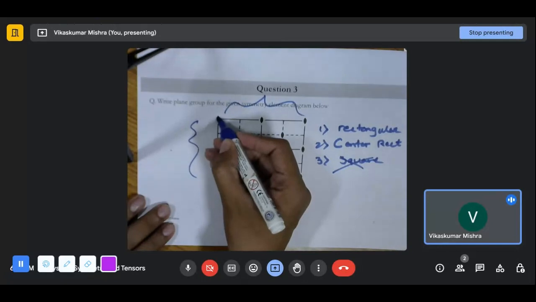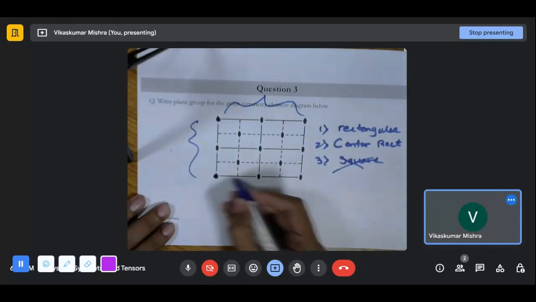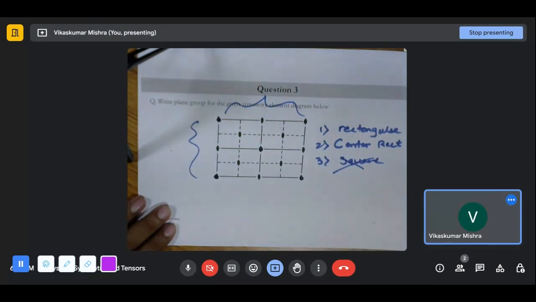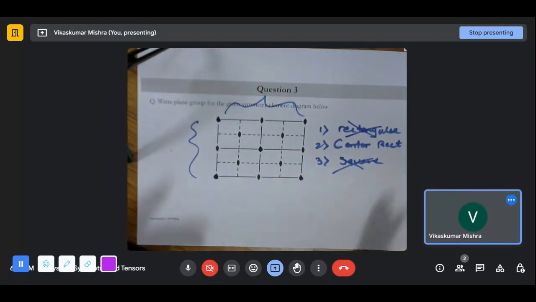If I talk about this point we are talking about, let us say a centering is there. Okay, so we can neglect this rectangular part and we can go with the center rectangular. This is not quite the right way to do it, but this is giving some way to get the information.